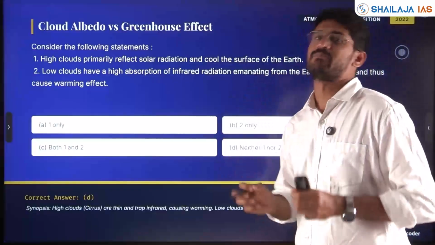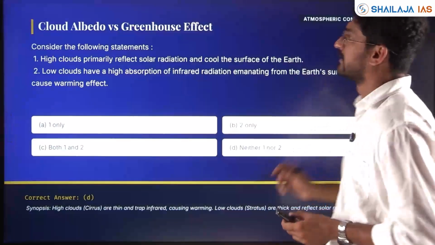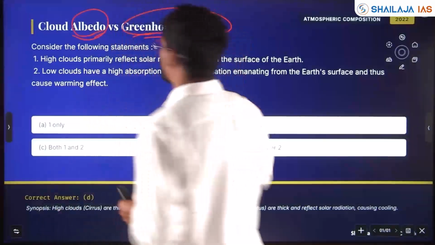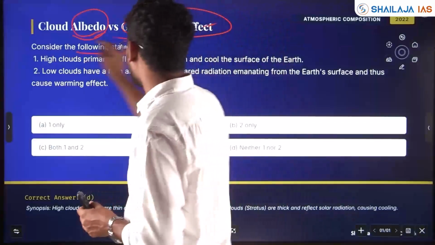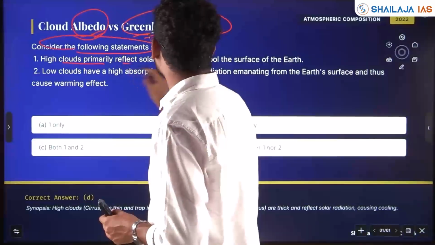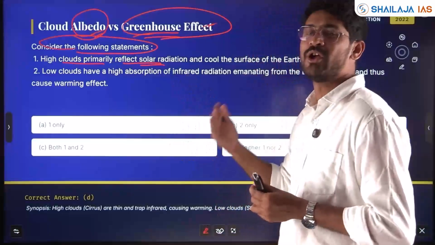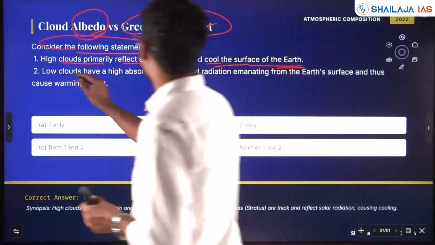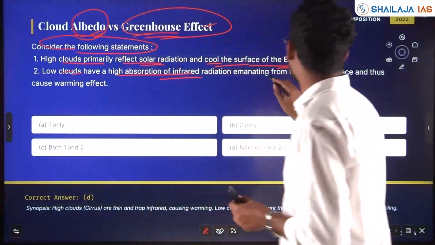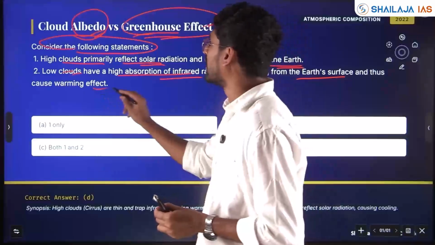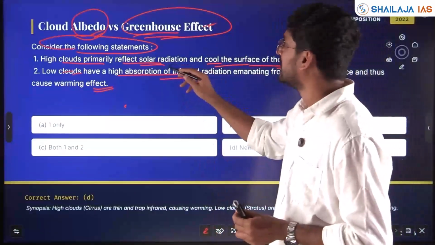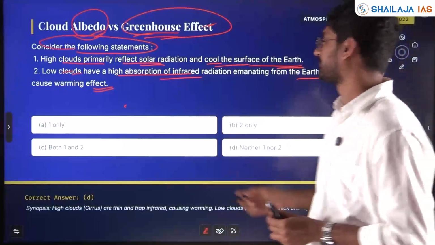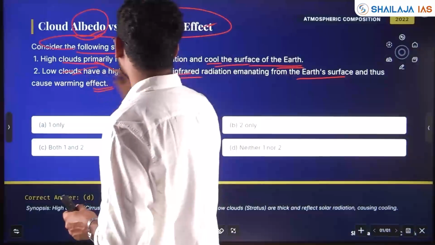Again, with respect to atmospheric composition and properties, with respect to albedo, you should know what albedo is. Please put in the comment section what albedo is. Consider the following statements. High clouds primarily reflect solar radiation and cool the surface of the earth. Low clouds have a high absorption of infrared radiation emanating from the earth's surface and thus cause a warming effect. Is it right? No, this is that work, that is this work.